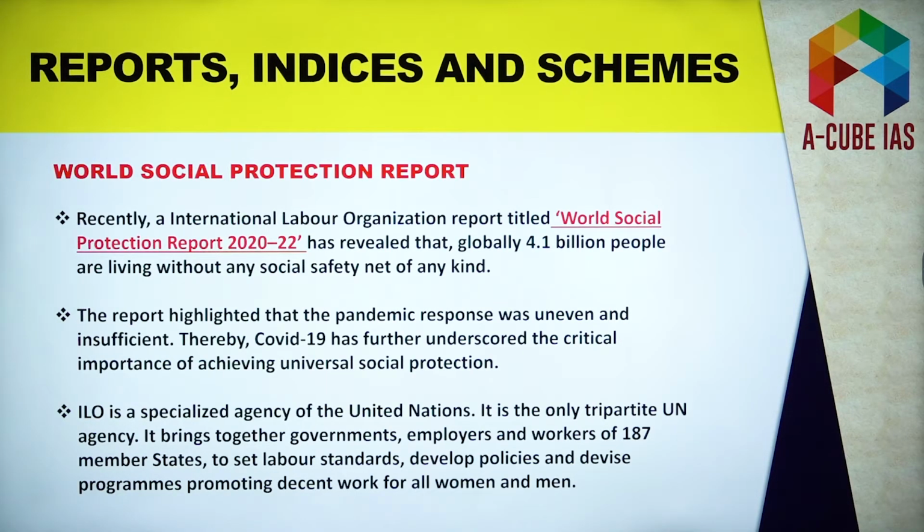Okay, so as far as ILO is concerned, remember it is a specialized agency, and it was established in 1919, and it received this specialized agency status in 1946. And remember about this Nobel Peace Prize fact also, that it received this prize in 1969.